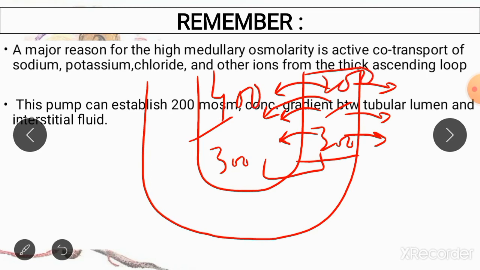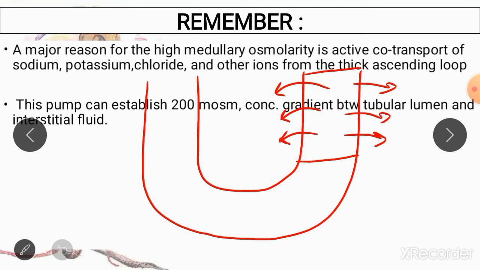Now you can see there is a difference of 200 milliosmoles between the interstitium and the nephron. Now your transporter is going to stop working. It cannot produce a greater gradient than 200 milliosmoles. I hope you understood this point.